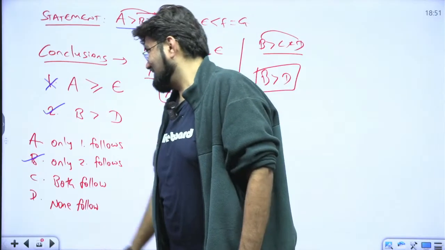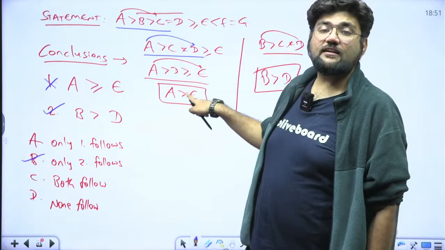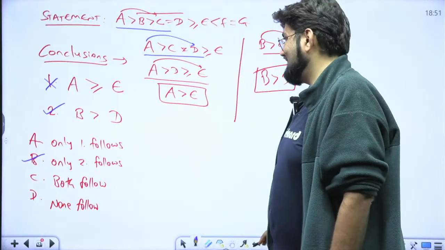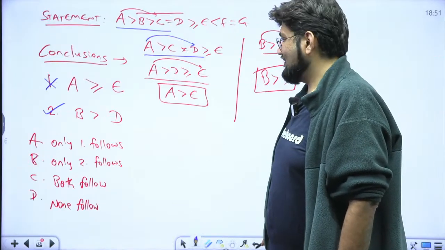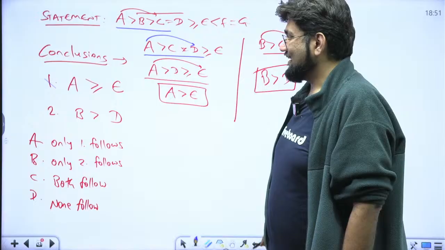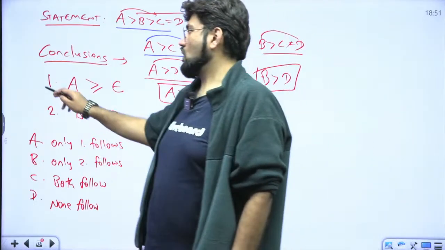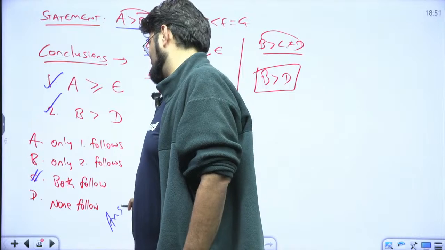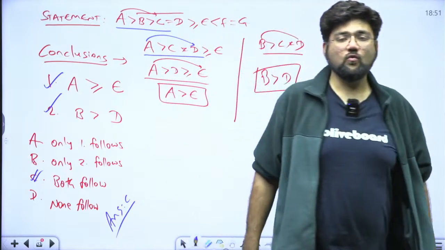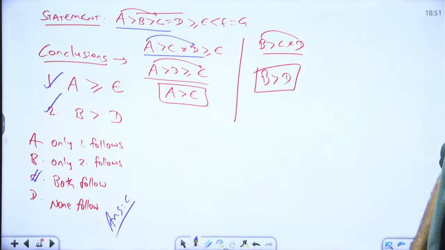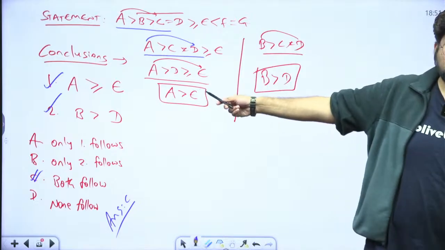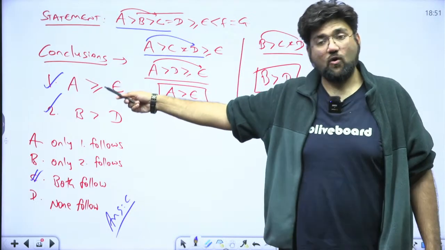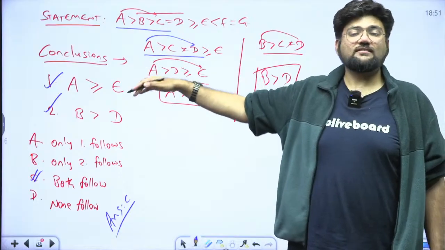But here, if a definite relationship exists, then a definite conclusion can be drawn. That is the golden rule I want to give you. The vice versa is not true.